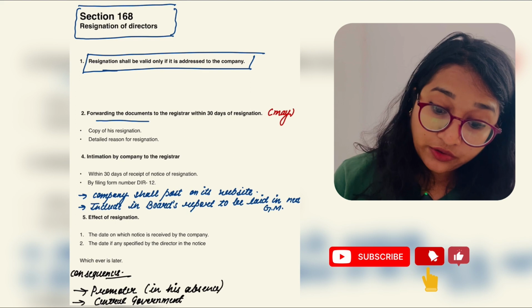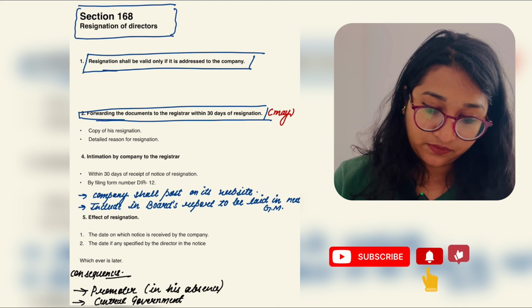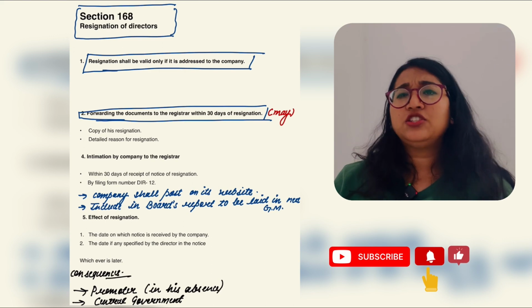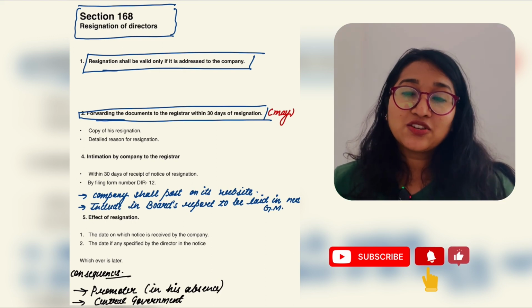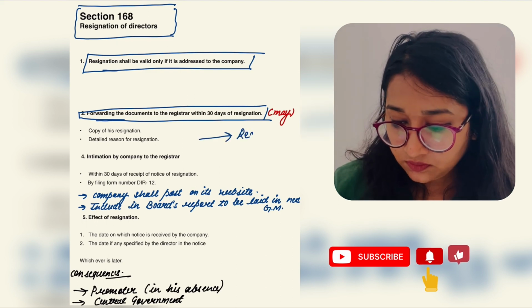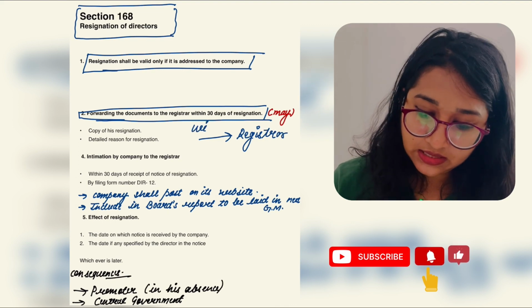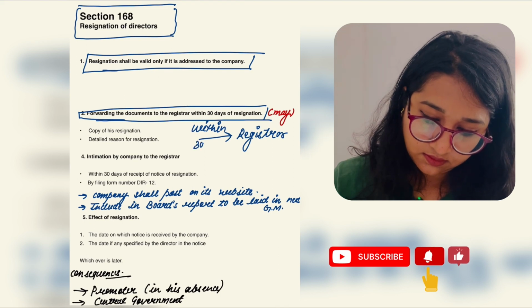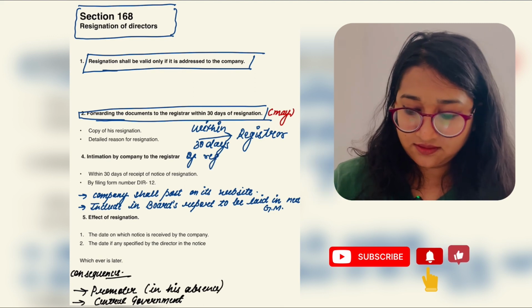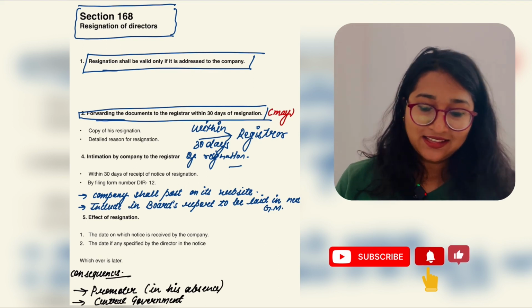Yes. Second, forwarding the documents to the registrar within 30 days of resignation. This is one of the options available to the director, that the director may forward documents to the registrar. To whom? Registrar. Within 30 days of resignation. Is it clear? Yes. Okay.